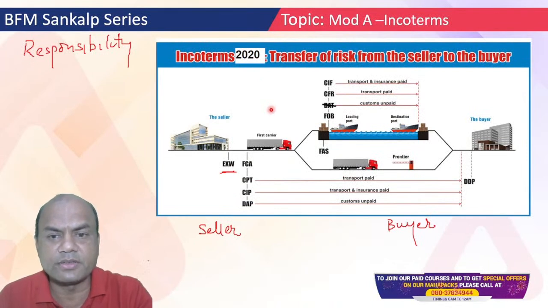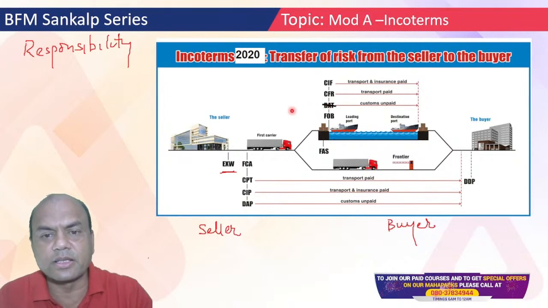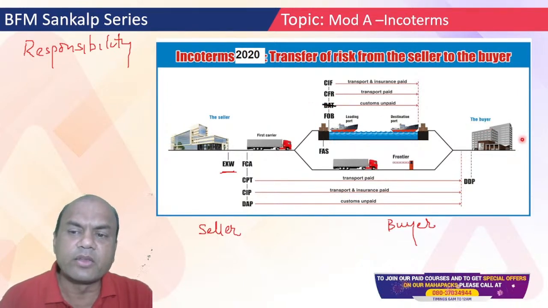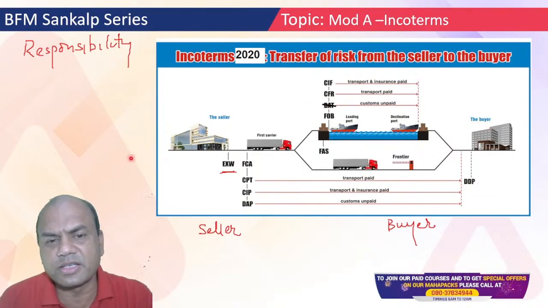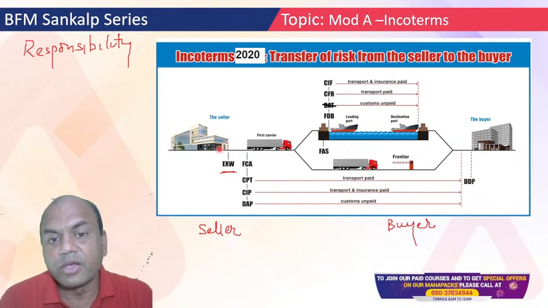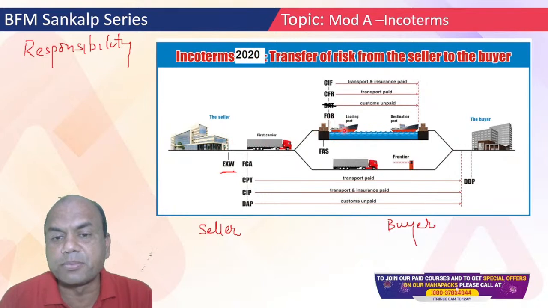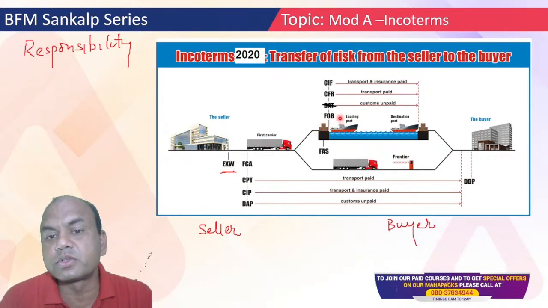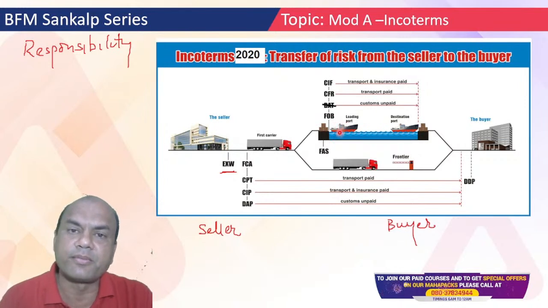Now let's say the buyer is in USA. Then what will the buyer say? Sir, coming to a factory and taking the goods is a difficult part. What I'll do is, you do one thing. You put these goods on the ship. Load these goods on the ship. And from there, my responsibility will start.